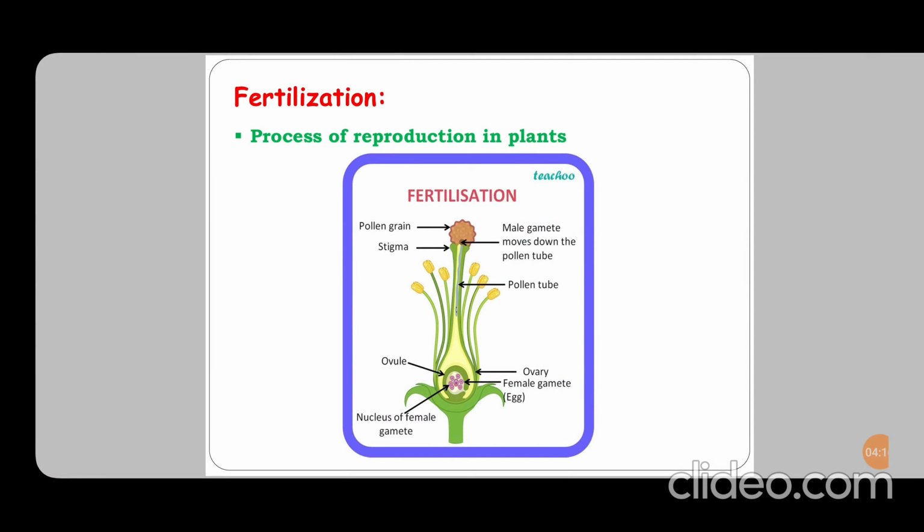Next, fifth one is fertilization. The pollen grains will sit on the stigma of any flower, and after sticking, it will go into the pollen tube. From the pollen tube, it will go into the style. After going into the ovary, it will fuse with the ovule, meaning the female gamete. After that, the zygote will form. Zygote means seed.